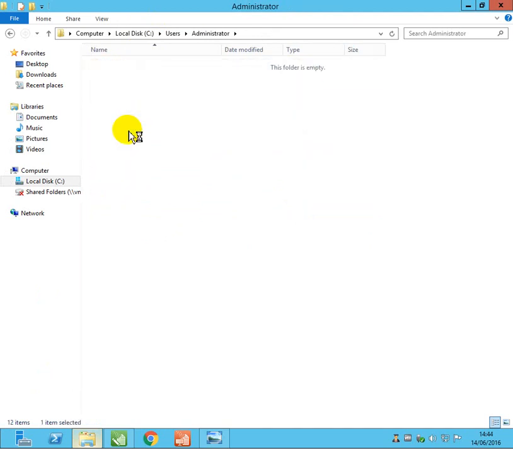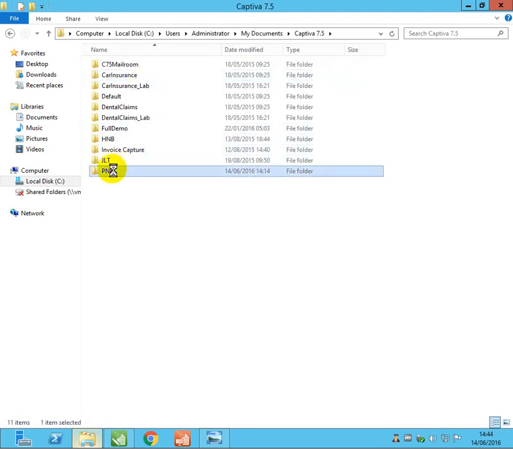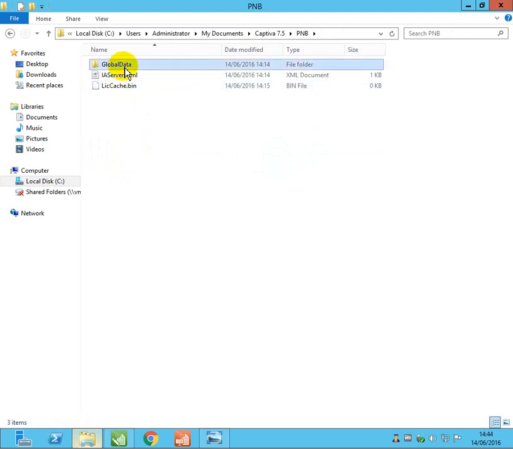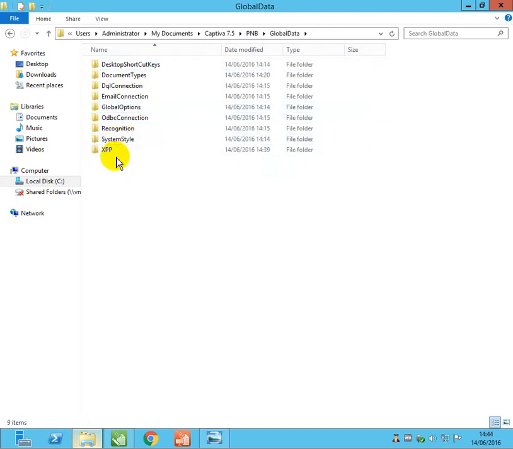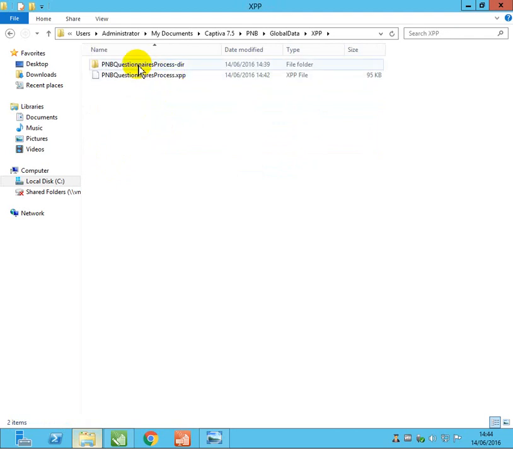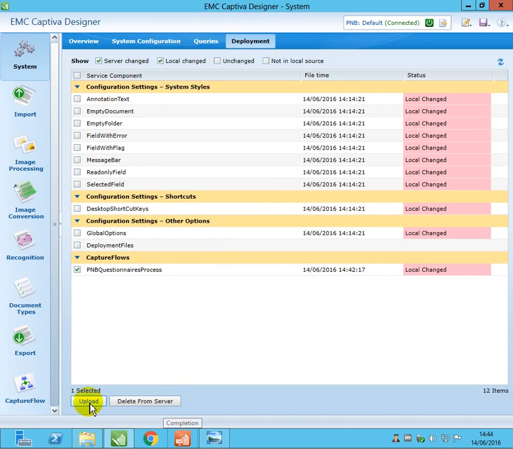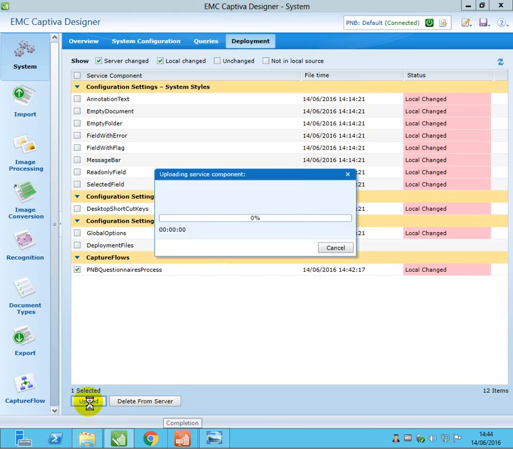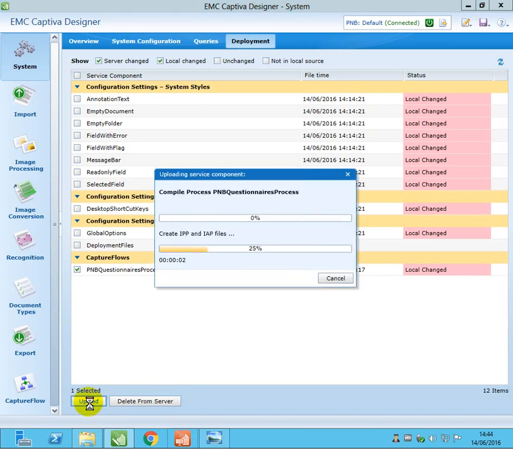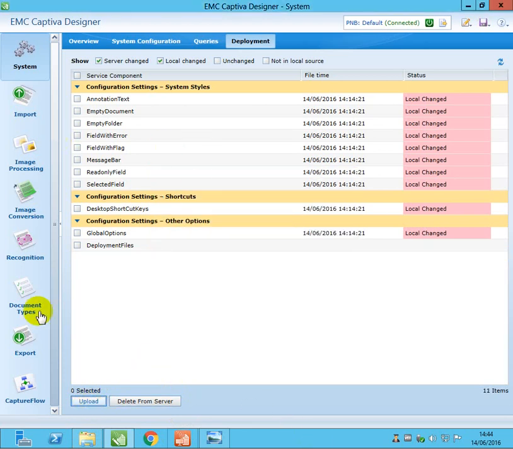Documents, Captiva, PNB, global data, XBP. So this directory, sometimes it may not overwrite. So we will just click on upload. Okay, it's uploaded. Now we upload the capture flow into the server.